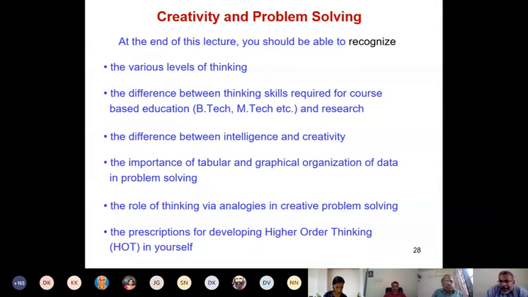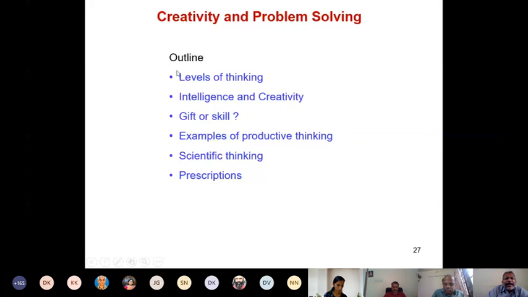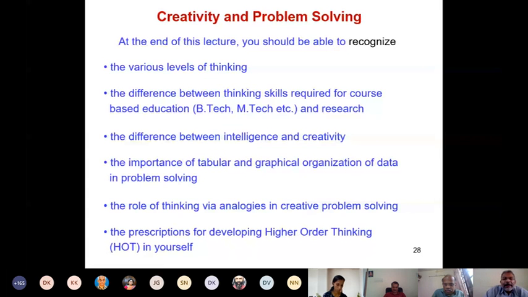Same content, okay? But now I am presenting it in a slightly different organization form as follows. At the end of this lecture, you should be able to recognize the various levels of thinking. I go back to the previous slide. Here I used to say, I'm going to discuss levels of thinking. That's all. Here, this is a more specific statement, okay, fitted into the definition of learning outcome.